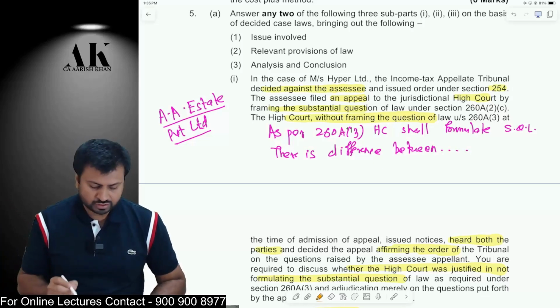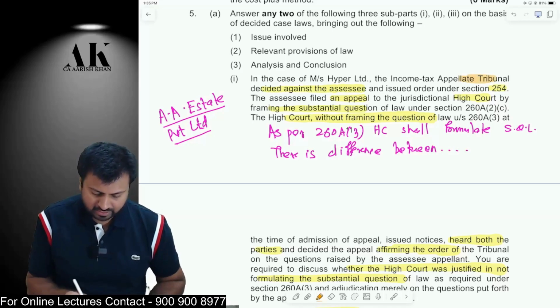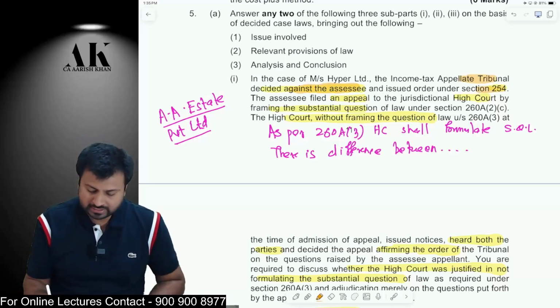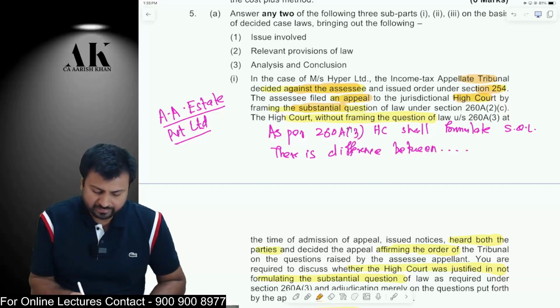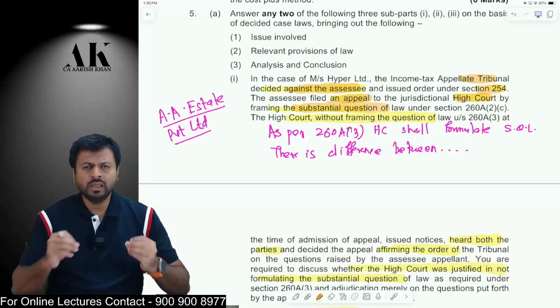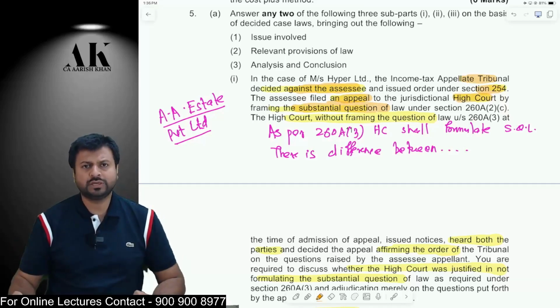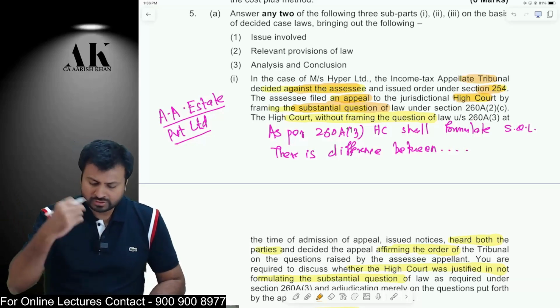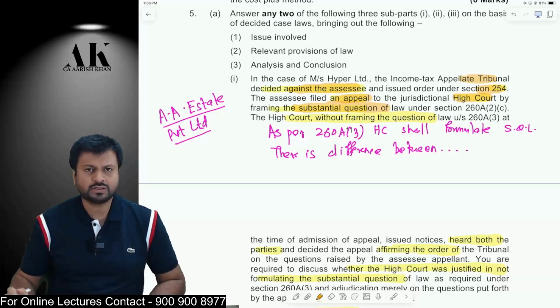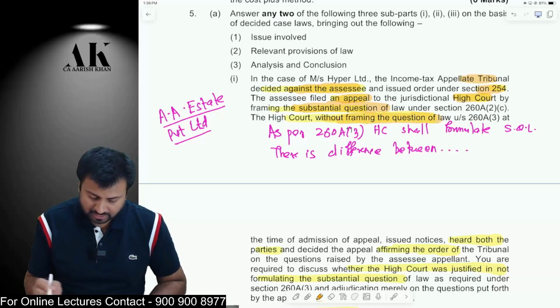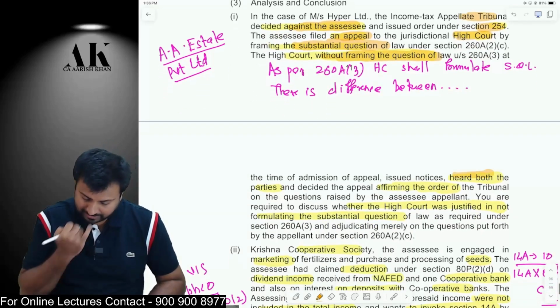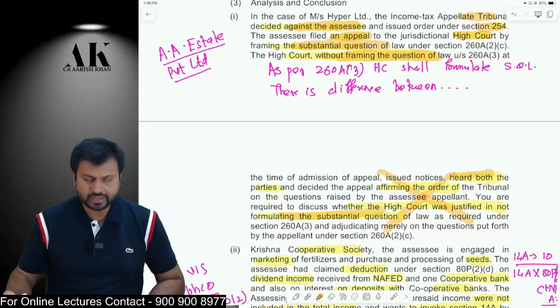Now the first question: the Income Tax Appellate Tribunal decided the case against the assessee. So ITAT has passed an order against the assessee. Therefore the assessee filed an appeal to the High Court for framing a substantial question of law. Because we all know that if you want to go to High Court, there has to be a substantial question of law; a substantial question of fact cannot go to the High Court. But the High Court did not frame the substantial question of law. The High Court heard both parties and then passed the order without formulating any substantial question of law.